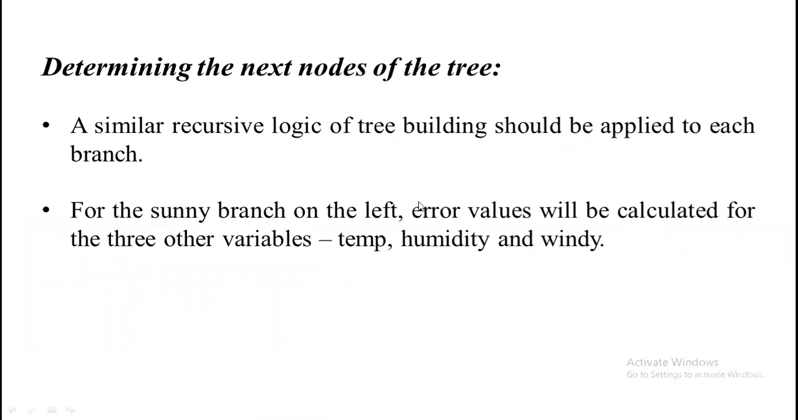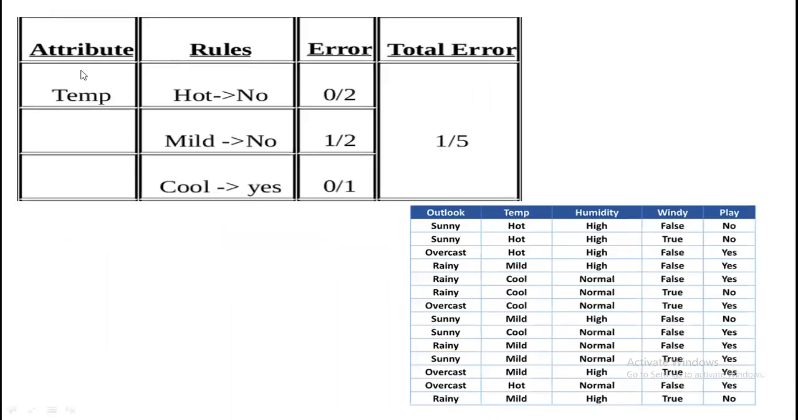So for the sunny branch towards the left side, we have to calculate the number of errors for temperature, humidity, and windy. Next, we'll take the attribute as temperature, and in the temperature, again, we have the following rules. For those rules, first we have to consider the values hot, mild, and cool. Now, this is only with respect to sunny.